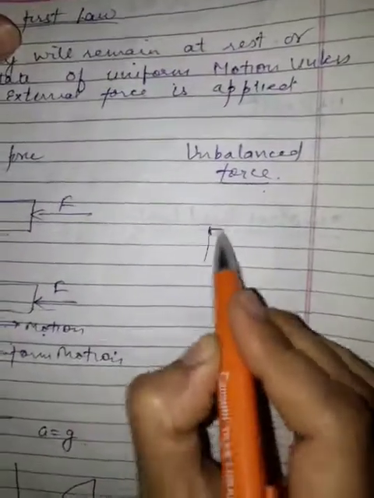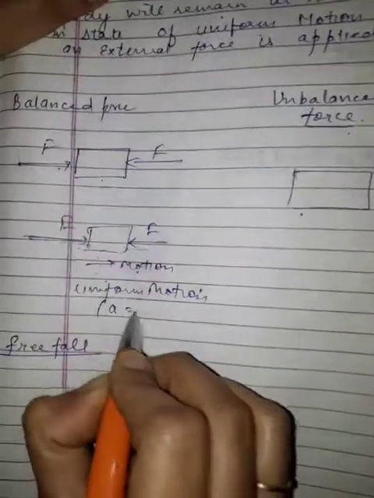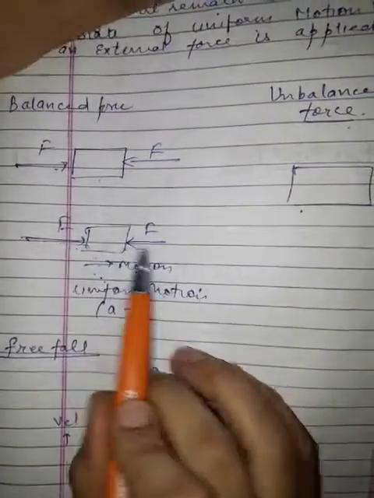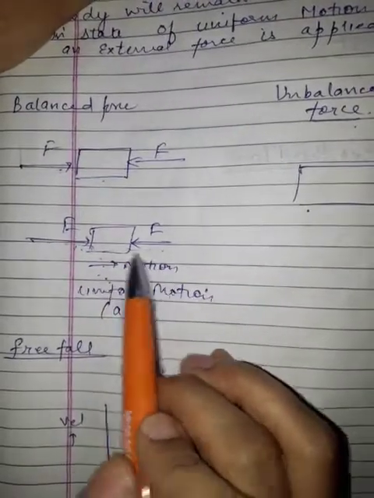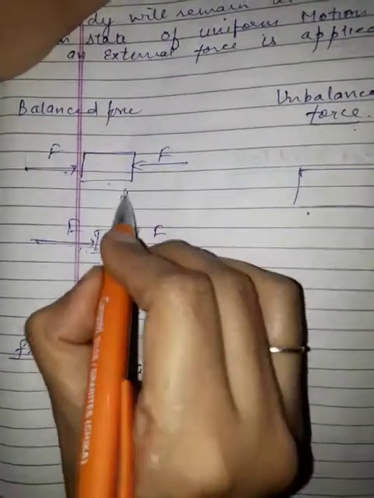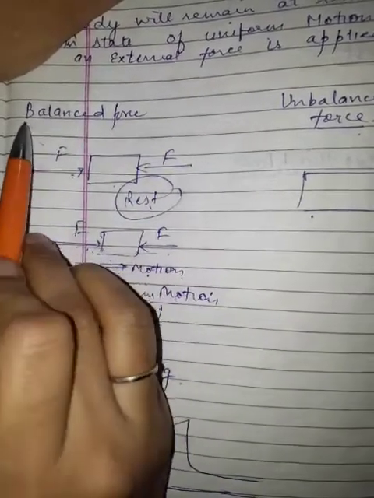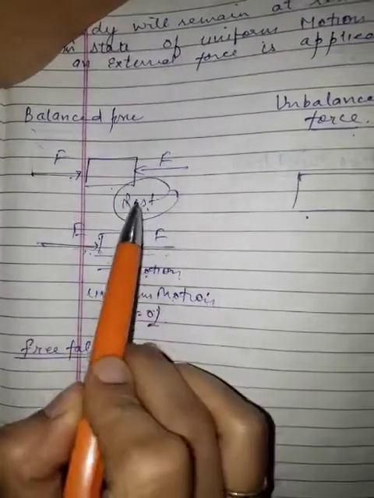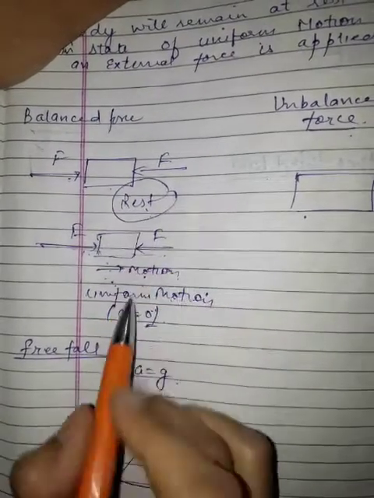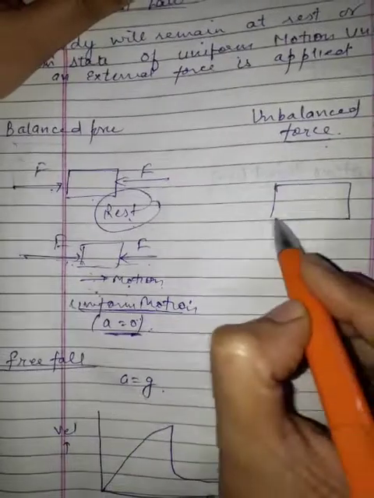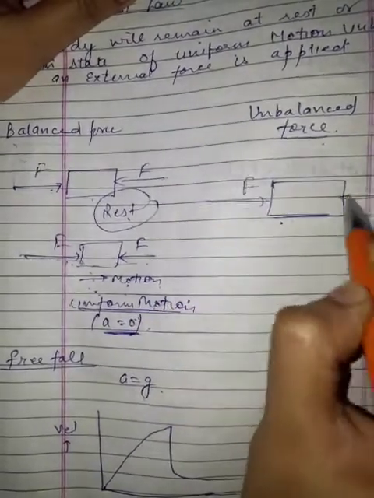Okay, now unbalanced forces. Here acceleration is always zero because there is no change in the speed, because the forces are balanced. What I am saying, listen carefully: under balanced forces, either the body remains at rest or moves with uniform motion, that is, acceleration is zero. Now under unbalanced forces, suppose here is F, here is 2F.